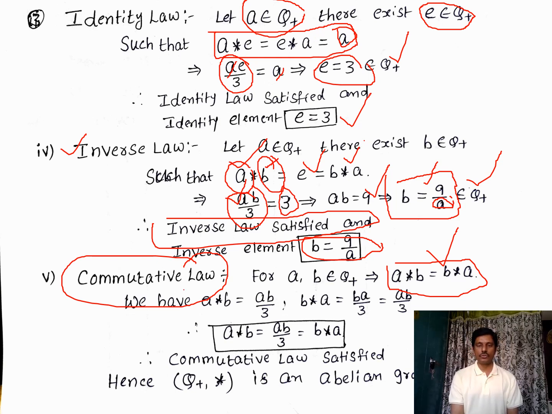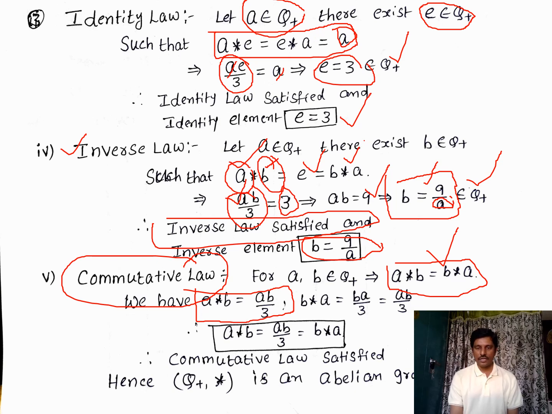Now we are going to find A star B. So according to our given operation, A star B equals AB by 3, where A is a positive rational number, B is a positive rational number. So for positive rational numbers, AB by 3 is again a positive rational number, and B star A is equal to BA by 3. So for rational numbers, AB is equal to BA, clearly we know that.